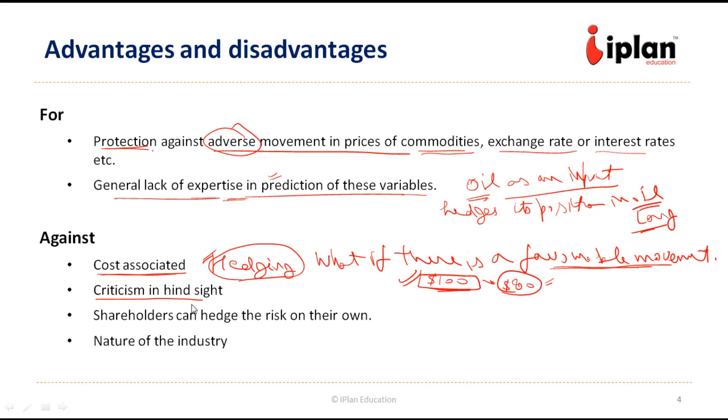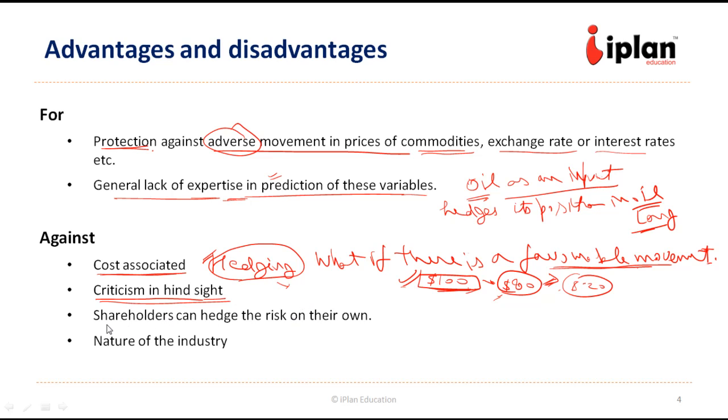Criticism in hindsight. So in this case where the company is not able to take the advantage of the favorable movement, it has to answer the questions why the company is losing in derivatives. If the market price of raw material is favorable, it is just $80, why is there a loss of $20 in long futures? So in hindsight, it is very difficult to explain such situation, because in hindsight the hedging might appear unnecessary.